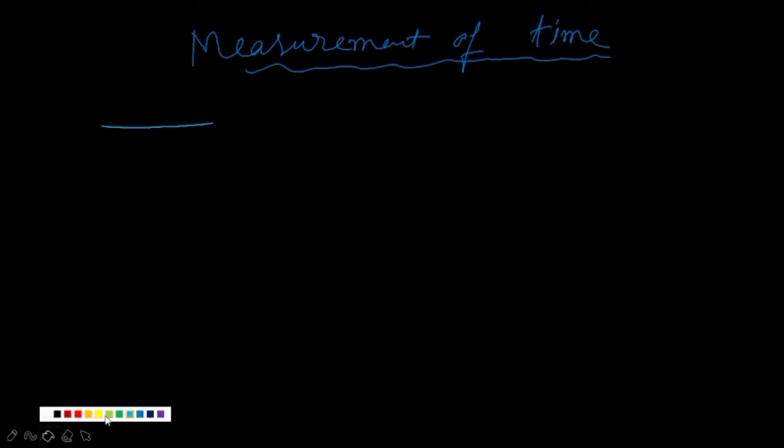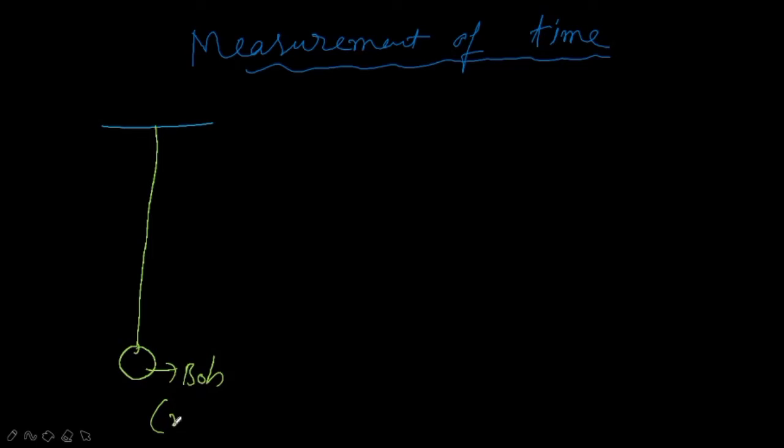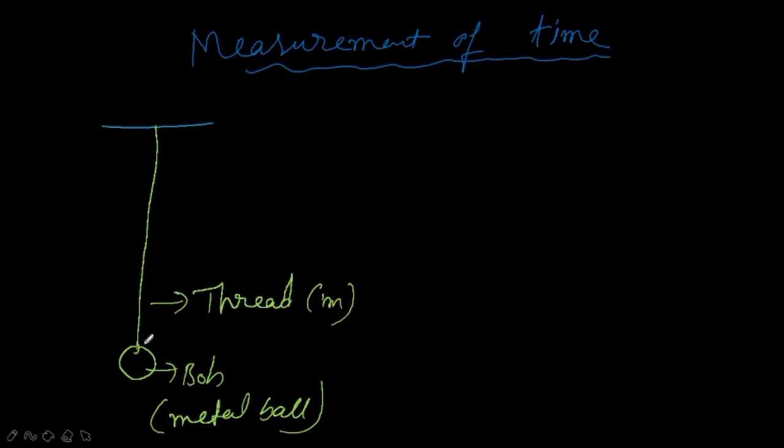See, if we have a simple pendulum like this, at the bottom it has a bob. What is this? It is a metallic thing, or a metal ball. So it is called a bob, and this bob is connected to a string or a thread. Say this thread is about 1 meter. I took it, and the thread is connected to the bob, and the other end of the thread is connected to any support, right? So we call it a simple pendulum.